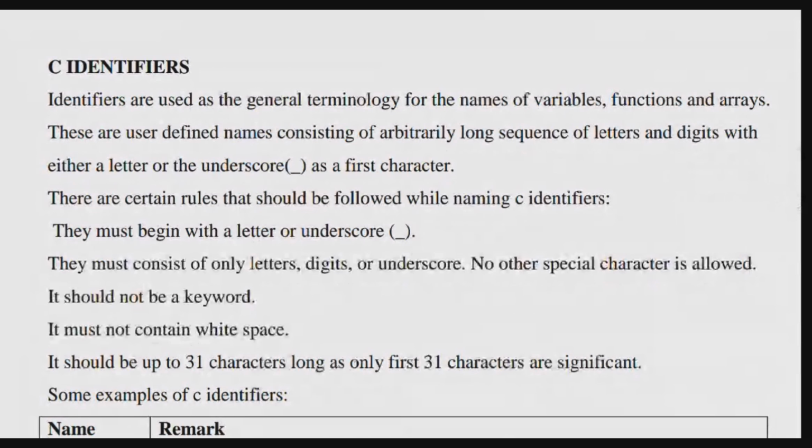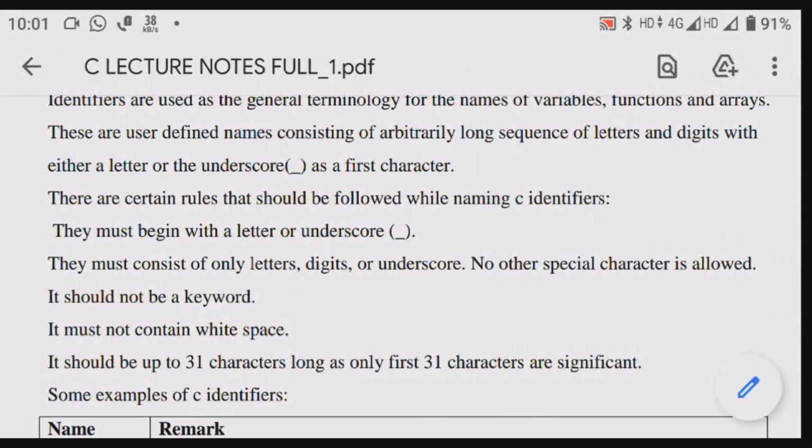Identifiers are user-defined names consisting of an arbitrarily long sequence of letters and digits, with either a letter or an underscore as the first character. We are discussing how to identify an identifier, how to know that it is an identifier.